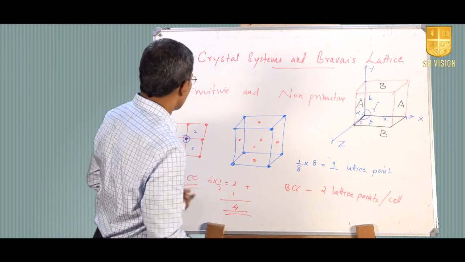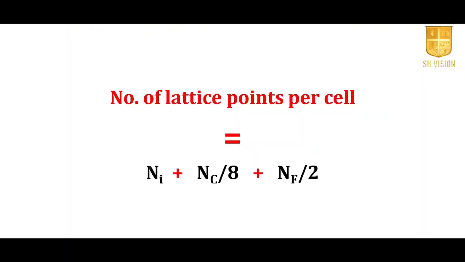So, there is an equation for that. The total number of lattice points per cell is given by n is equal to N_i, where N_i is the number of atoms inside the cell, that is the body center, plus N_c by 8, where N_c is the number of atoms at the corners, because only 1/8 of each corner lattice point will be contributing, and N_f divided by 2, where N_f is the number of atoms on the faces, because each face is shared between 2 cells.